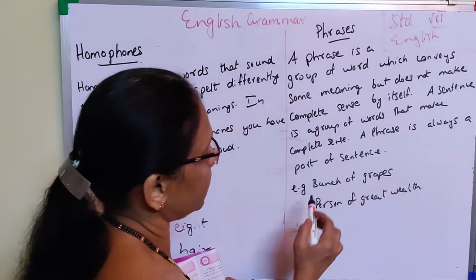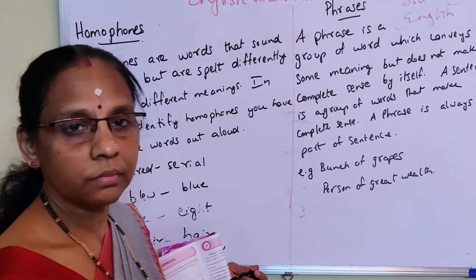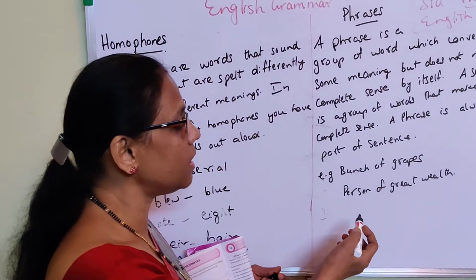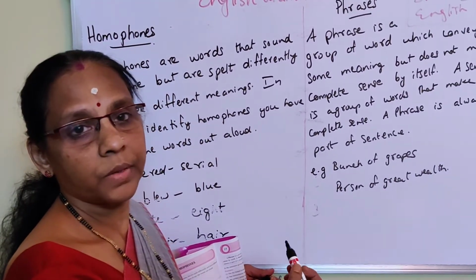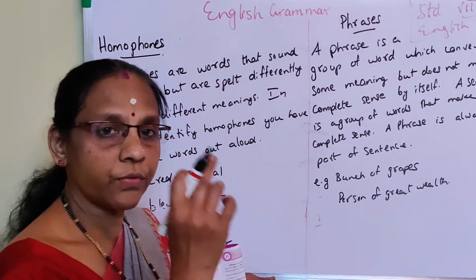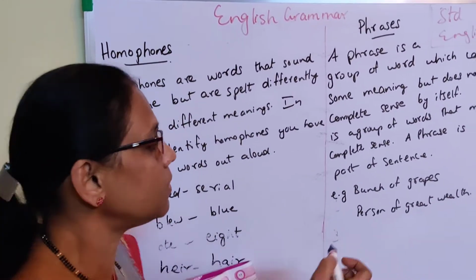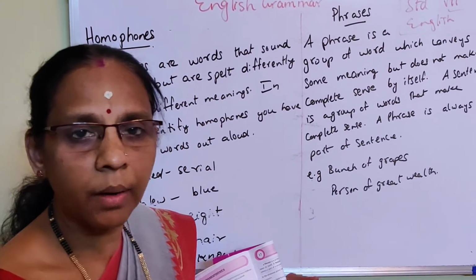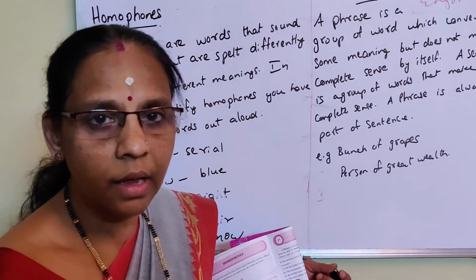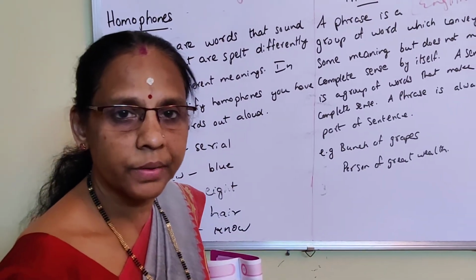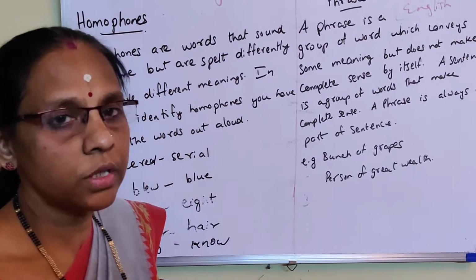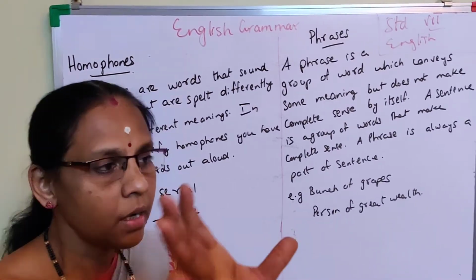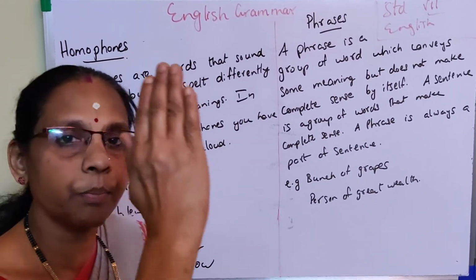For example, bunch of grapes, person of great wealth. Then happiness is the strength of health. Understood? So all these phrases are there, and they are written in inverted commas. See, bunch of grapes. See, a group of words. It is a phrase but doesn't make a complete sentence meaning, isn't it? And this can become a part of a sentence. So that is a phrase. Understood now? Always understand, friends, what is a phrase, what is a sentence. A phrase means a group of words but does not make complete meaning, and it is a part of the sentence.